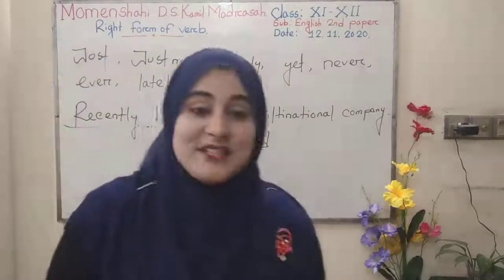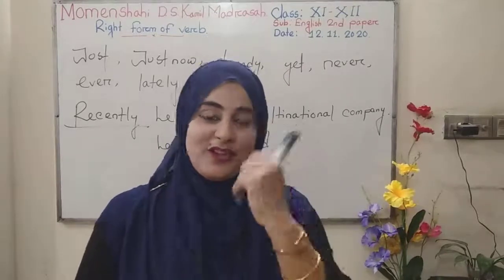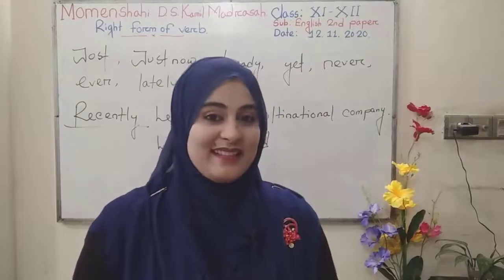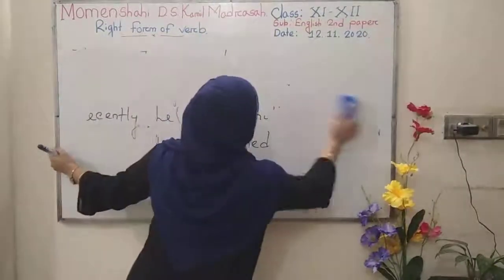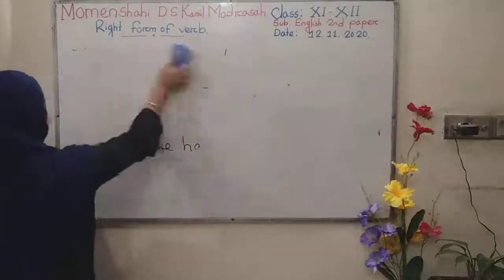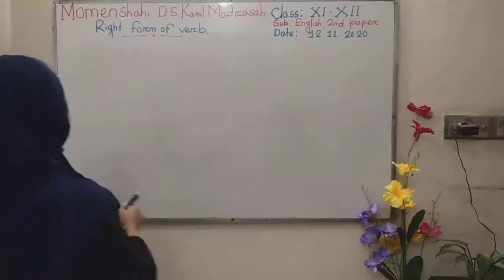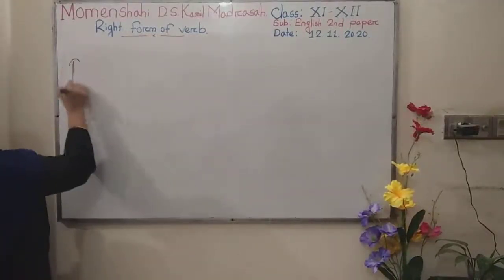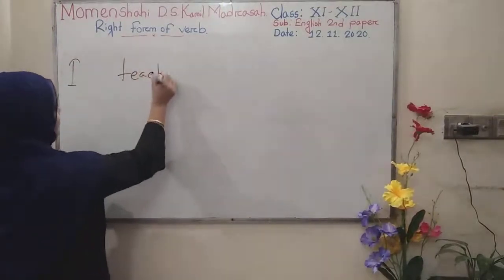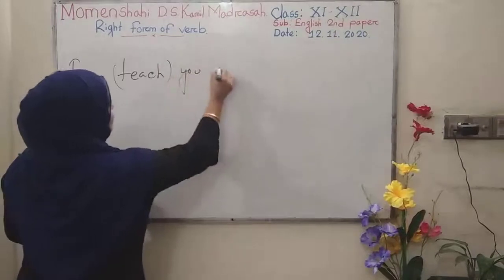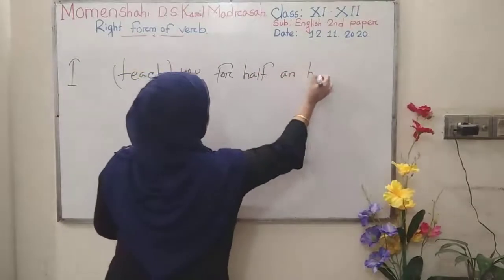And the last role of present tense, that is present perfect continuous. How can you get the touch? Look, it's very easy to get our touch in present perfect continuous. Look, for the first time I am writing a sentence, that is I teach you for half an hour.